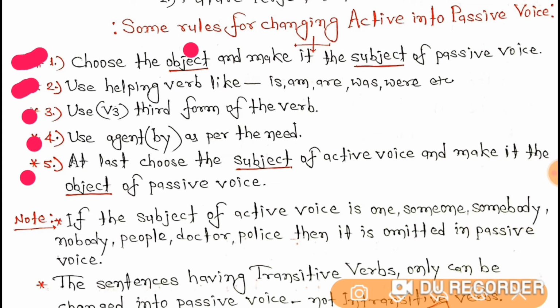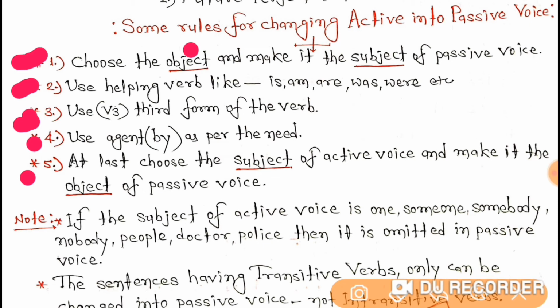The second step tells you to use a helping verb like is, am, are, was, were, etc. The third step tells you that you have to use the third form of the verb. I mean to say, after the second step you have to use the third form of the verb.